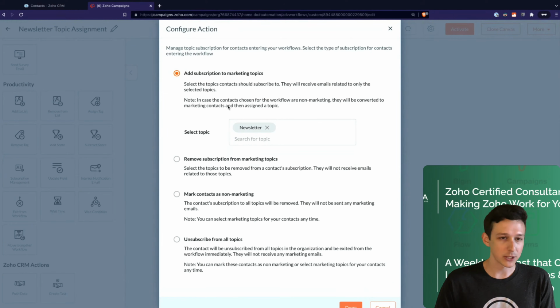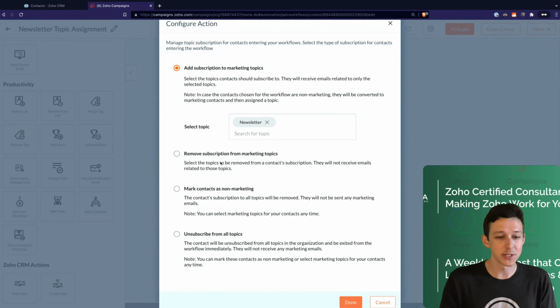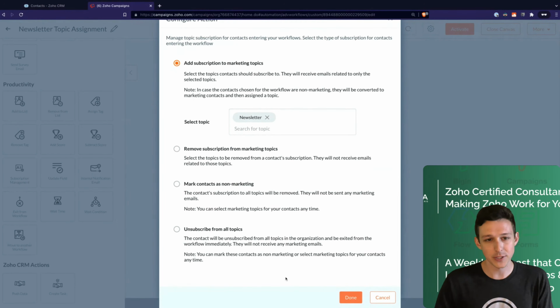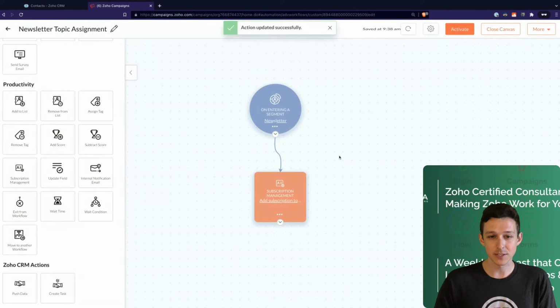So right here, we can do this action without ever sending them an email, just to drop them into that particular topic group. Other things you could do are unsubscribe them, mark them as non-marketing, or unsubscribe them from every topic. But for our use case, this is really all we need to do, which is essentially just drop them in. Once they enter the segment, just automatically associate them across to that topic.